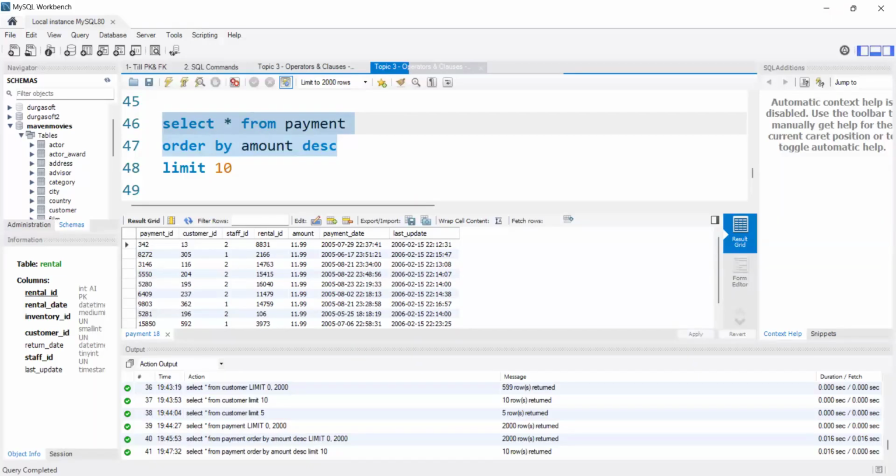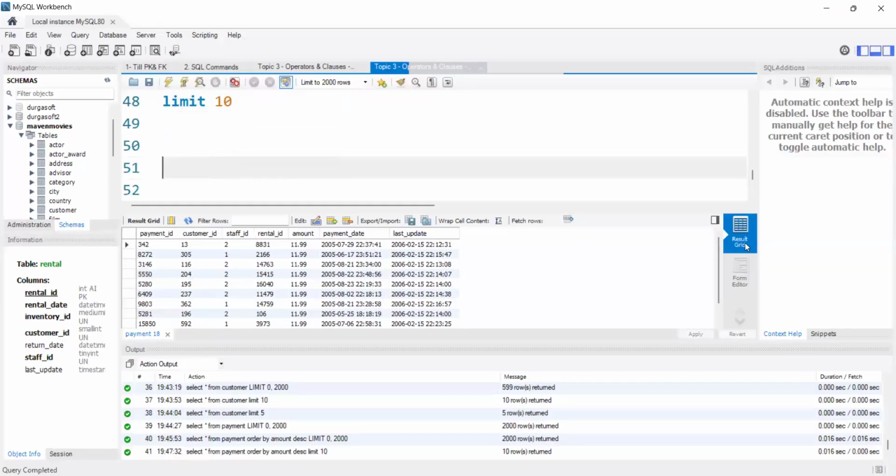But if I want to see only the top 10 rows, we need to use the limit clause along with the order by clause. Then only we can see the top 10 amounts. Here the problem is we have 11.9 for many columns, so it is showing the top 10 11.9 only. That's the reason I'm giving you one example.